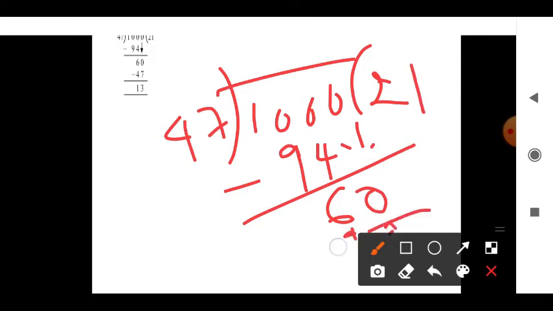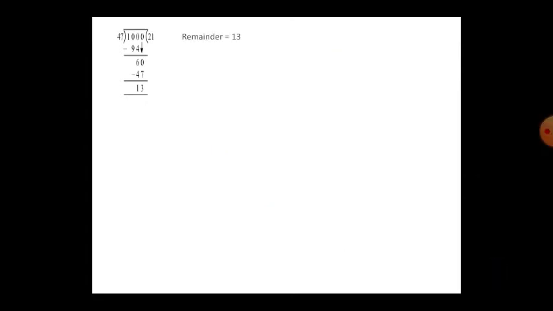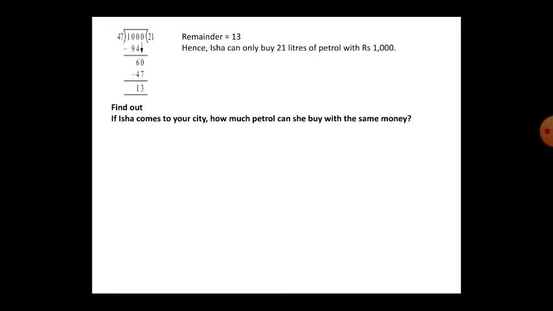So this 0 you take down. 47 ones are 47. The remainder is 13. Now see here, the remainder is 13. Hence Isha can only buy 21 liters of petrol with rupees 1000. The remaining 13 rupees is left with her. So only 21 liters of petrol she can buy.